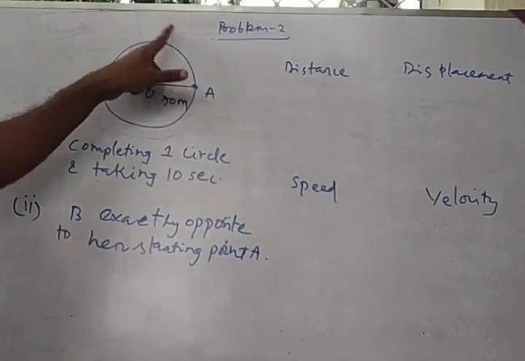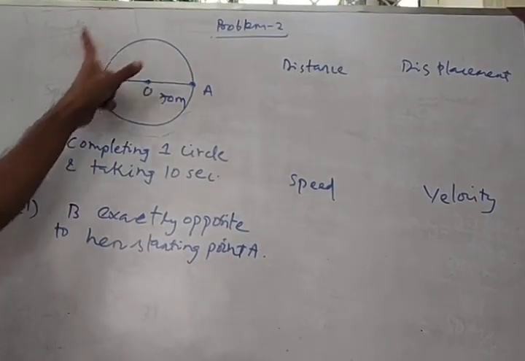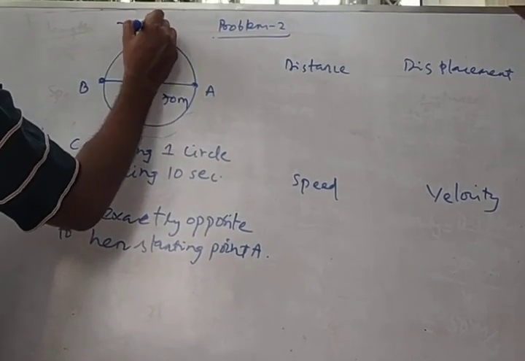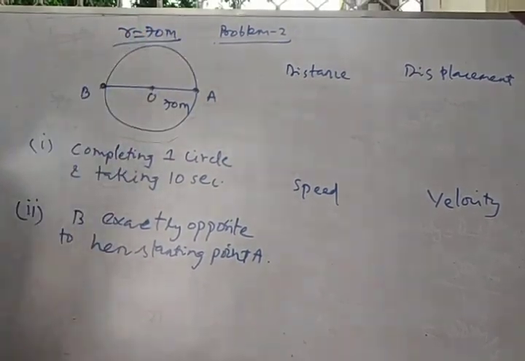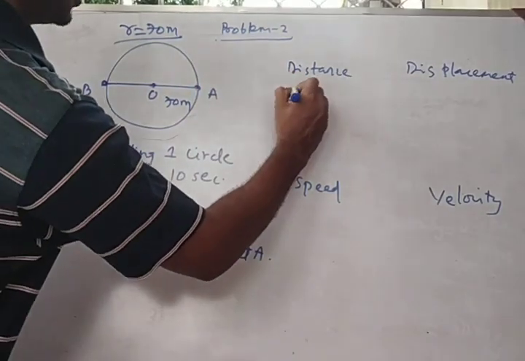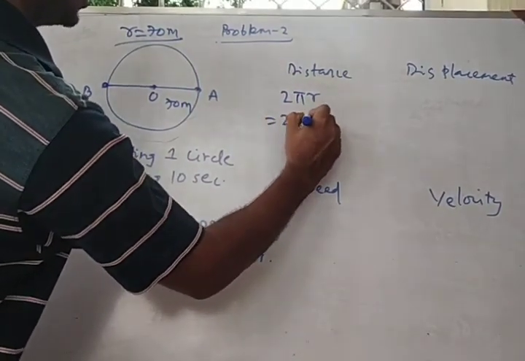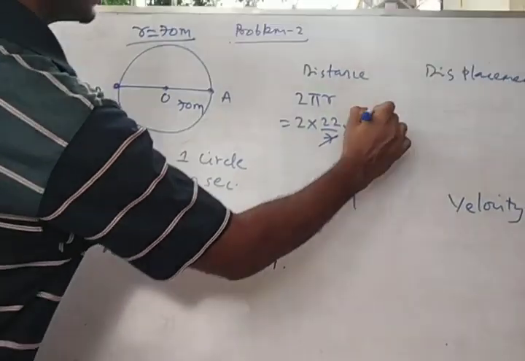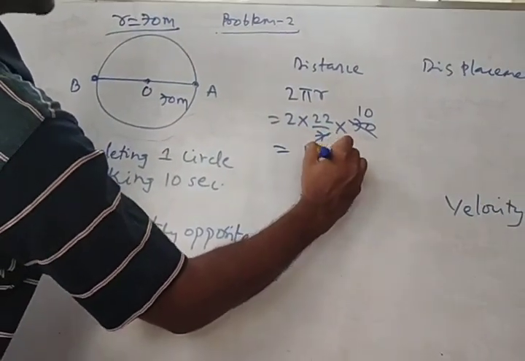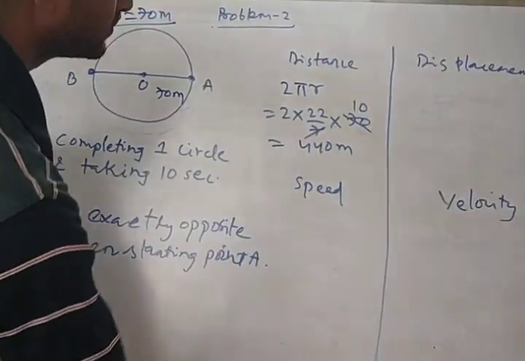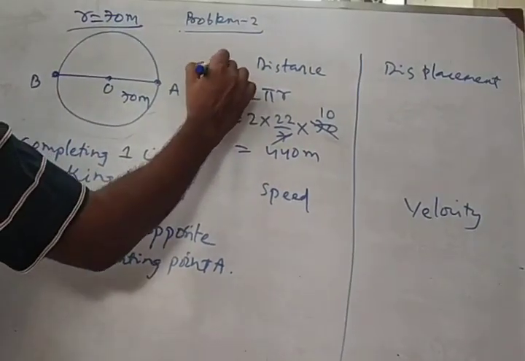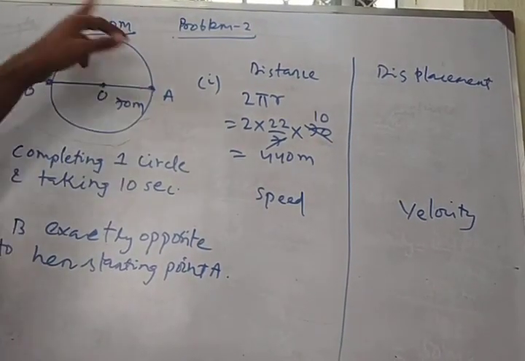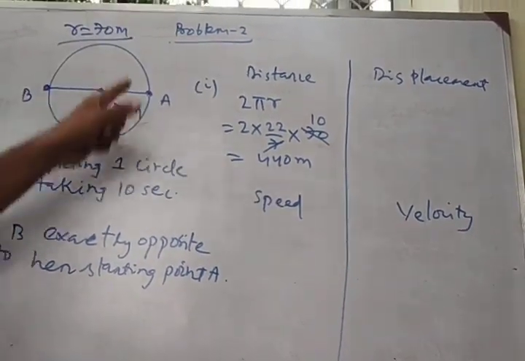Now when the girl is covering one complete circle or cycle, how much distance is she covering? She is covering the circumference or the perimeter of the circle. So you know here R of the circle is 70 meter, means radius. So distance covered will be 2 pi r. That will be 2 into 22 by 7 into 70. 7 tens are 70. This will be 440 meter. For my first case. First case distance will be the complete perimeter of the circle.